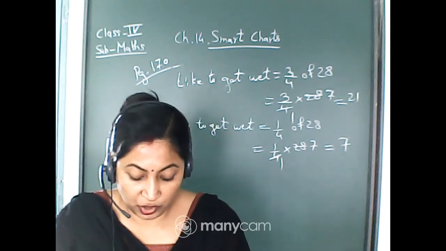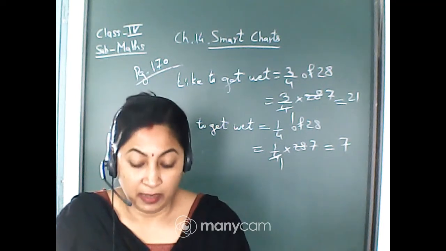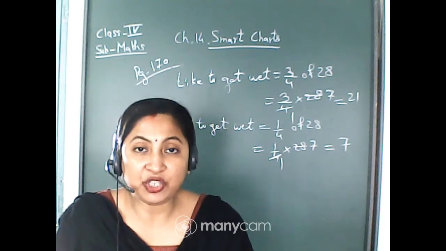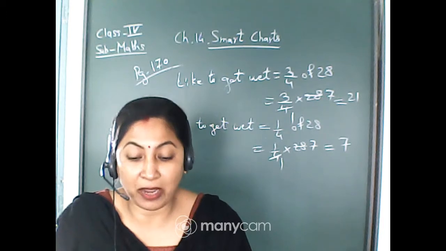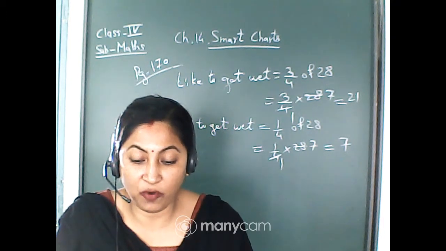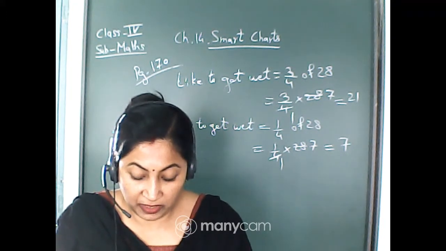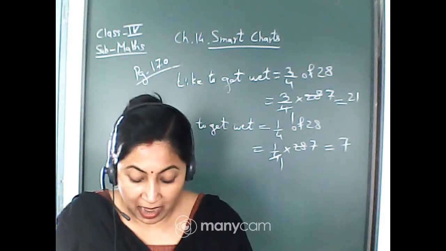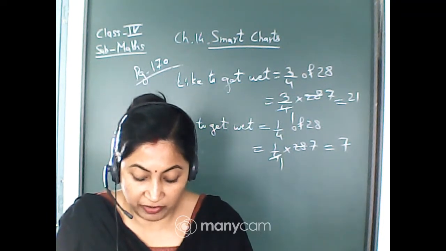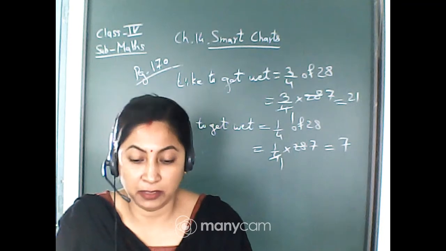The next one, children who like coffee. Out of 40 children, 10 children like the coffee. That means 1/4. Give a tick mark to 1/4. So 1/4 of the children like the coffee, and half of the children, or 1 by 2 of the children, like milk. Okay.